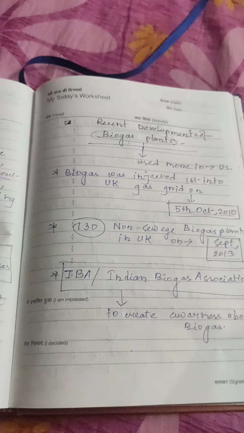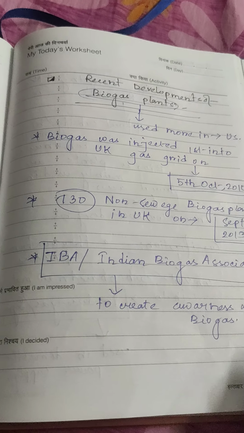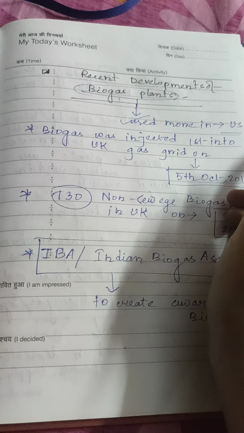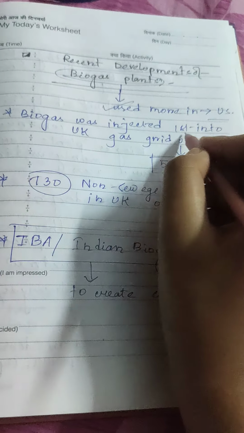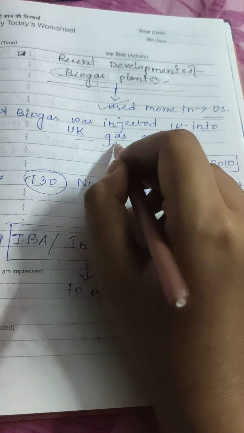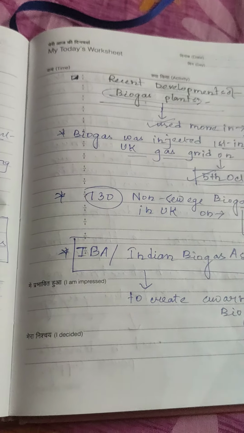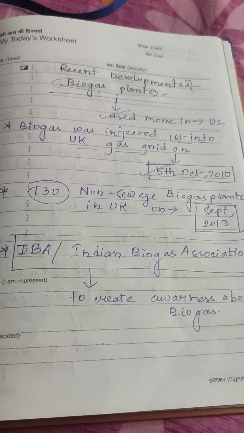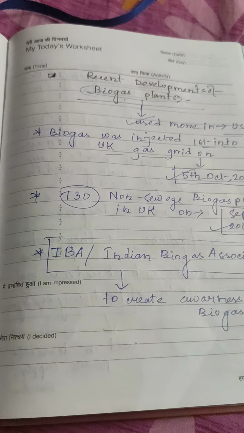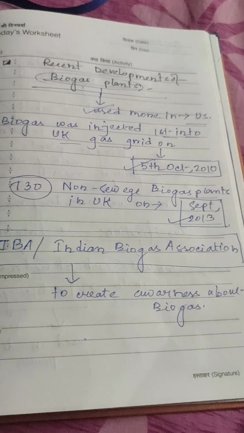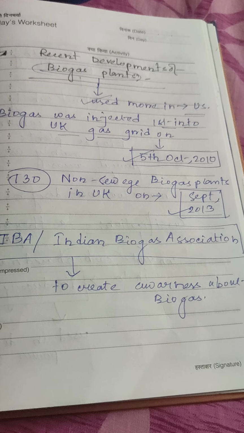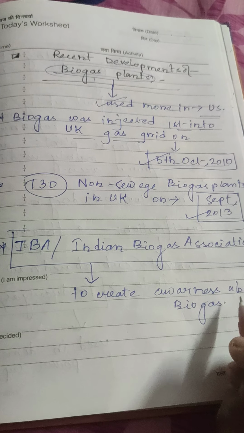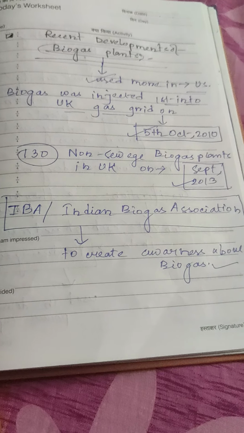Recent developments of biogas plants. Biogas plants are used more nowadays in the United States. Biogas was injected first into the UK gas grid on 5th October 2010. 130 non-sewage biogas plants in the UK were in use in September 2013. The IBA, or Indian Biogas Association, is established to create awareness among people about biogas.